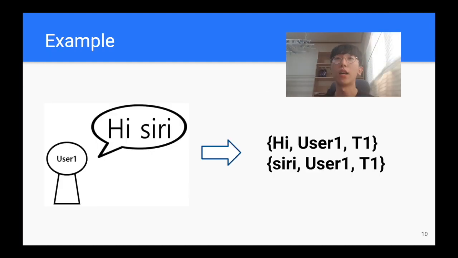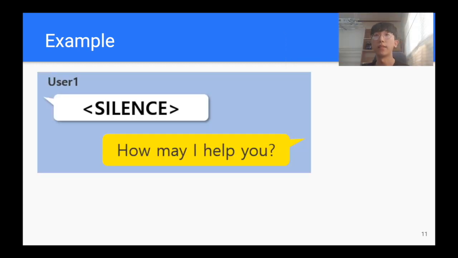First, let's see how dialog data is represented in this model. As stated in the previous slide, dialog, like knowledge, is treated as a triple. All utterances are split into words and then converted into a triple as seen here. Let's take an example and see how the training of the dialog system works. This is turn 1. First, the user starts the system and fires silence. Then the model is taught to respond, "How may I help you?"